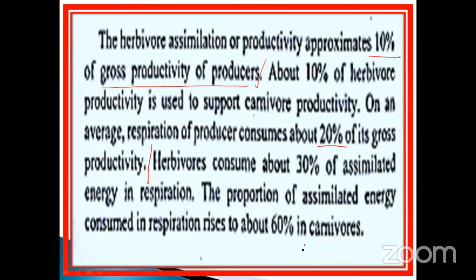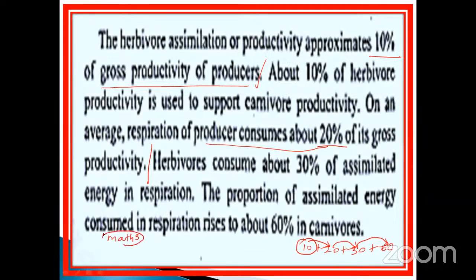See here, what they told me: 10% plus 20% plus 30% plus 60%. Listen to this. Which one can you imagine? First one is called the producer. Second, what is that? The respiration of the producer consumes about 20% of its productivity. From this one, 30% is utilized by the herbivores. From this one, the carnivores. Okay, there is a link. So sometimes they may ask a mathematical question in this part. Maths question asked in this part.